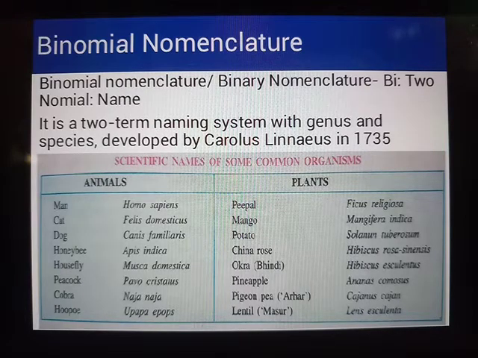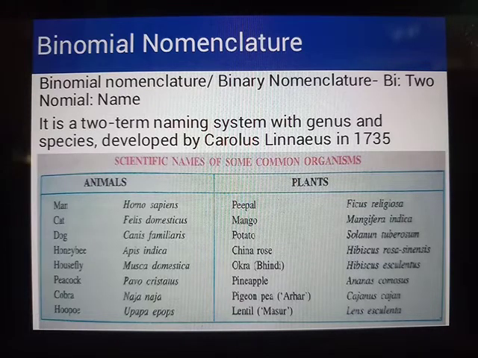In some books it is given as different years, so it may differ by plus or minus 5 years. Here I have mentioned 1735 because most of the books I referred to gave 1735. So what are these common names which we study about?